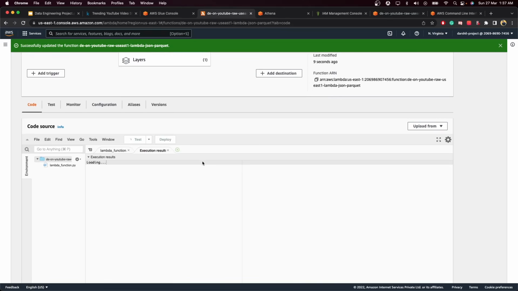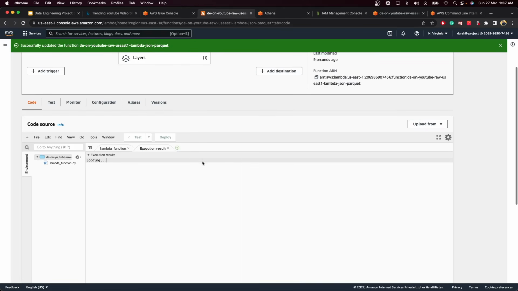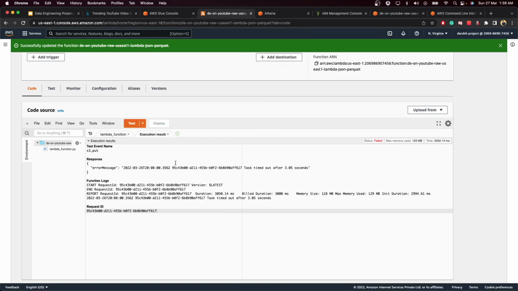I will assume that we will get one more error, which is basically the timeout error. Let's see. Over here, as you can see, we get the timeout error. I have already executed this project, so I know what kind of errors you are going to get, and I wanted to show you what type of errors you will get.